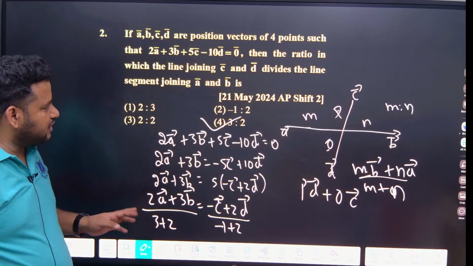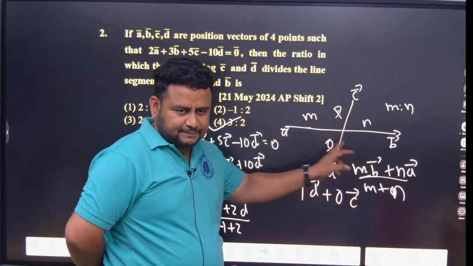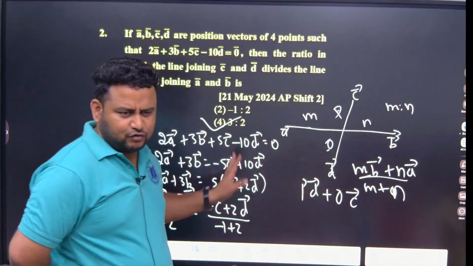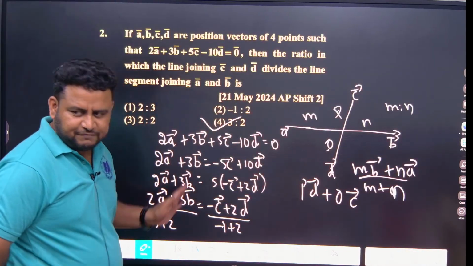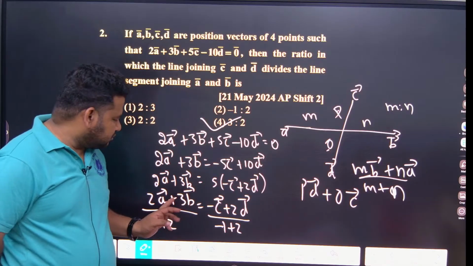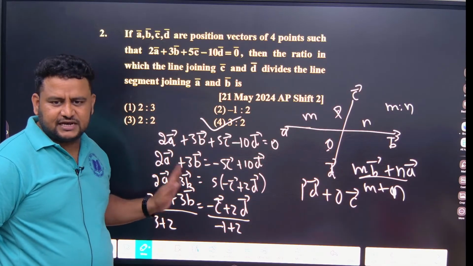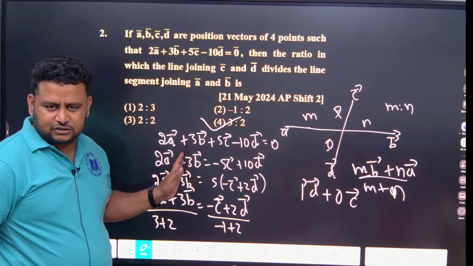They have asked the ratio of what? A to B. So the answer is what? M is to N. Write the formula, compare it. Even if you don't write it down, you can get it, because first B will come in the formula, then A will come. So this will be what? 3 is to 2. Anything difficult here? Nothing. So if they give such a question again, you should be able to do it.